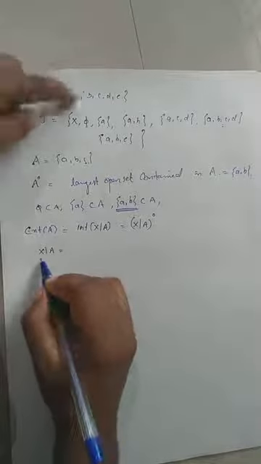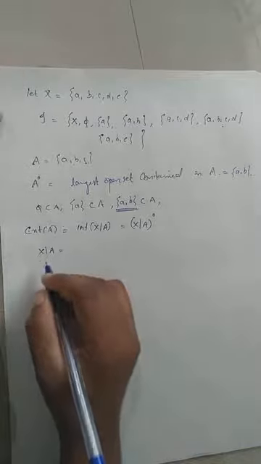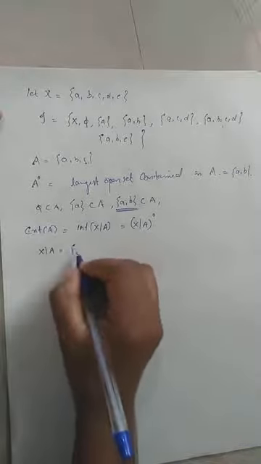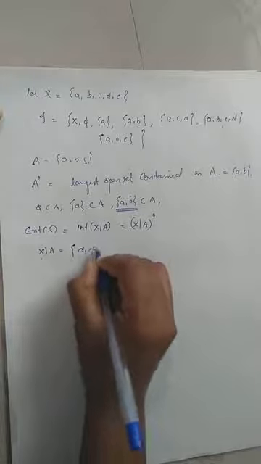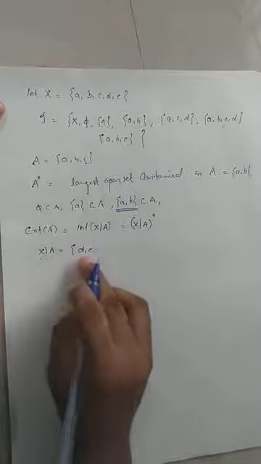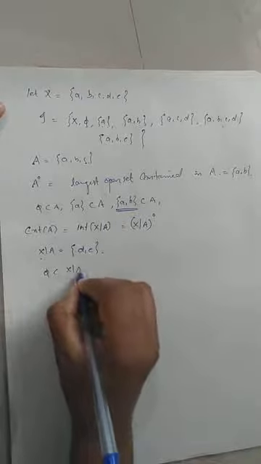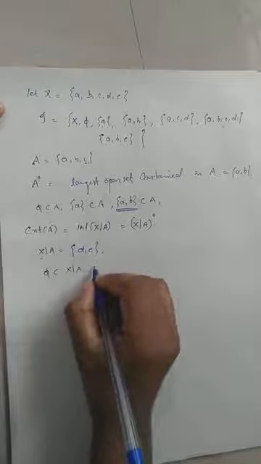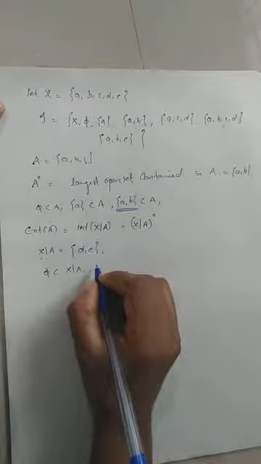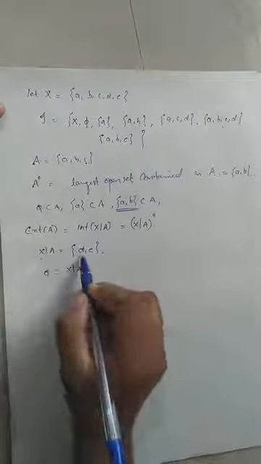Capital X is {a, b, c, d, e} and capital A is {a, b, c}. So, X minus A is nothing but {d, e}. Now, consider which open sets are contained in the set {d, e}. Clearly, the empty set is contained in X minus A, and no other open sets are contained in the set {d, e}.